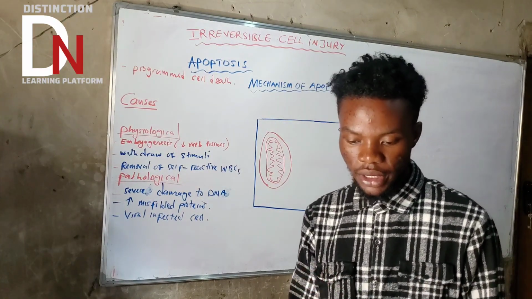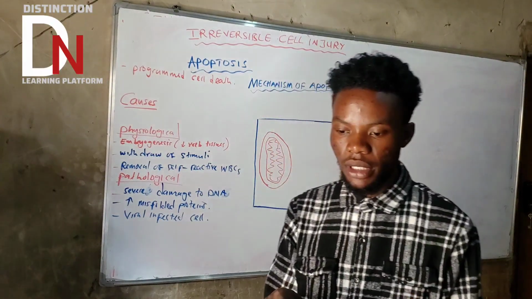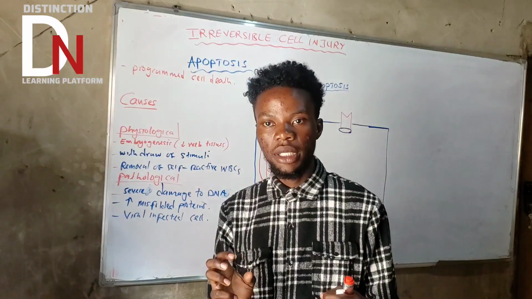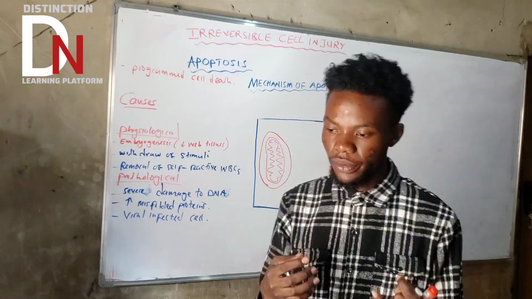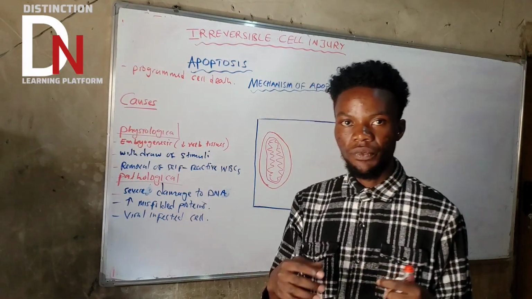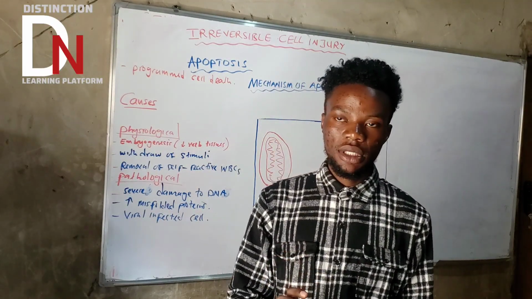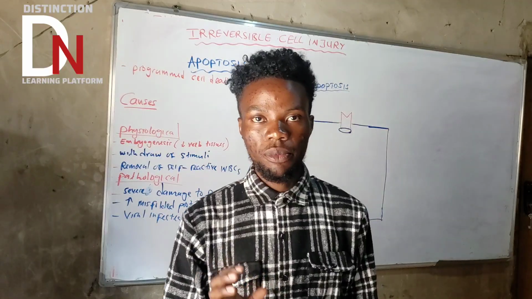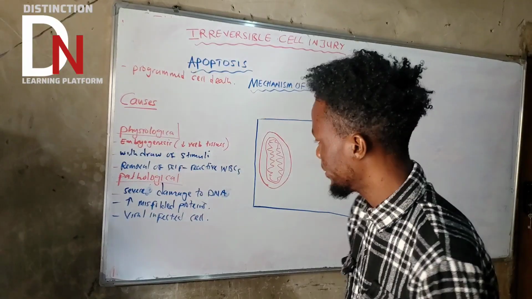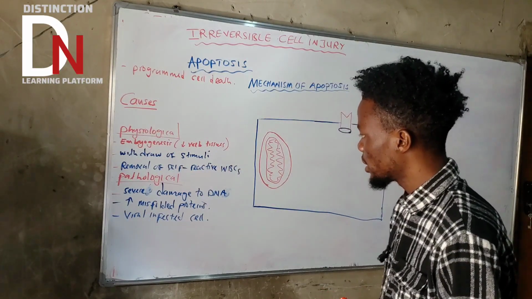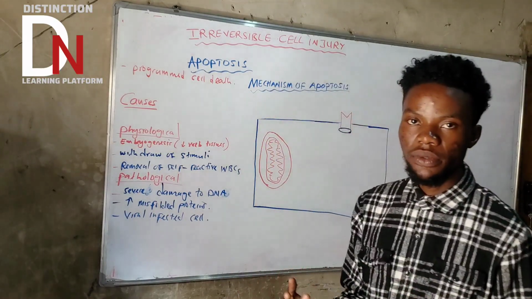We said that a virus like HIV can embed its DNA into the host DNA. Then the host DNA can get damaged, initiating apoptosis. Also, for a viral infected cell, the white blood cells or leukocytes nearby can recognize it and kill it by inducing apoptosis via the extrinsic pathway of apoptosis. We will talk about that. So basically, those are the pathological causes of apoptosis, although there are a lot of pathological causes of apoptosis.